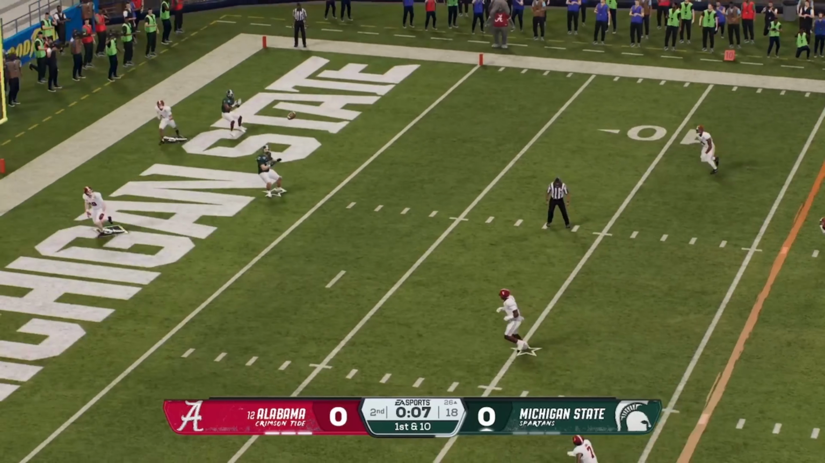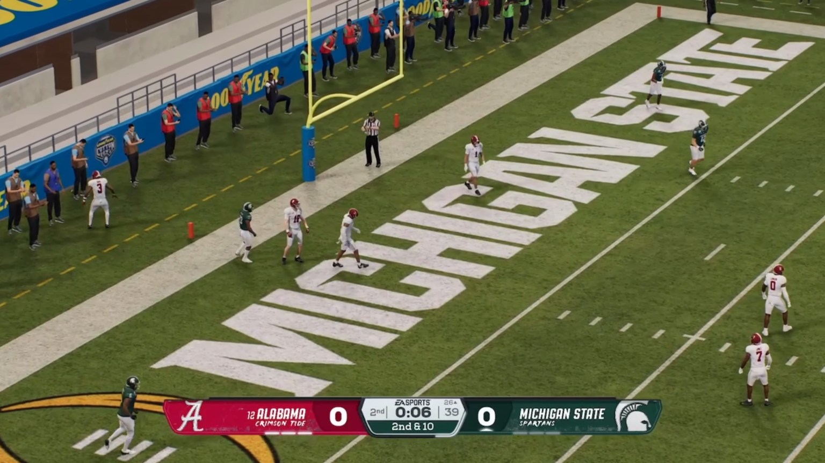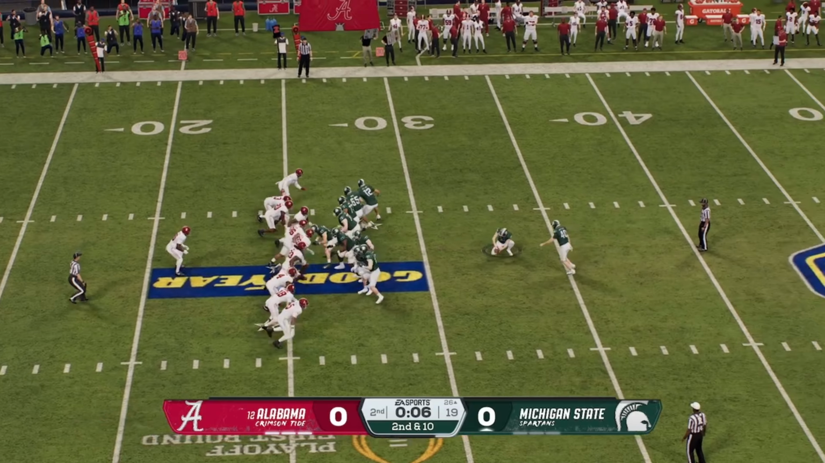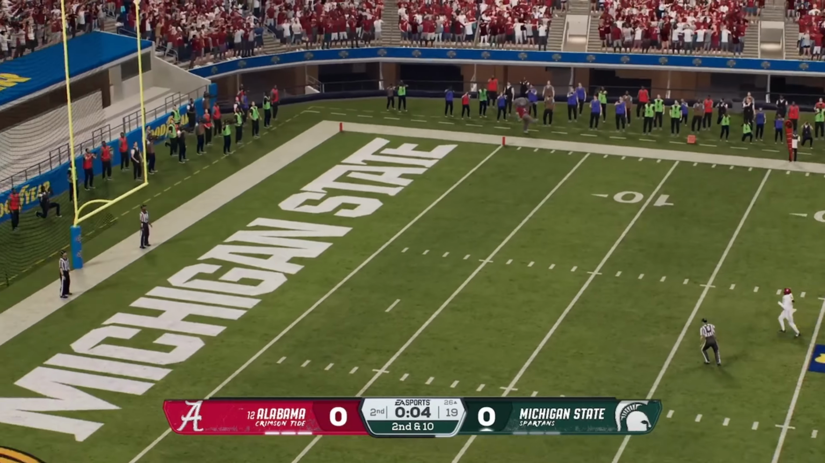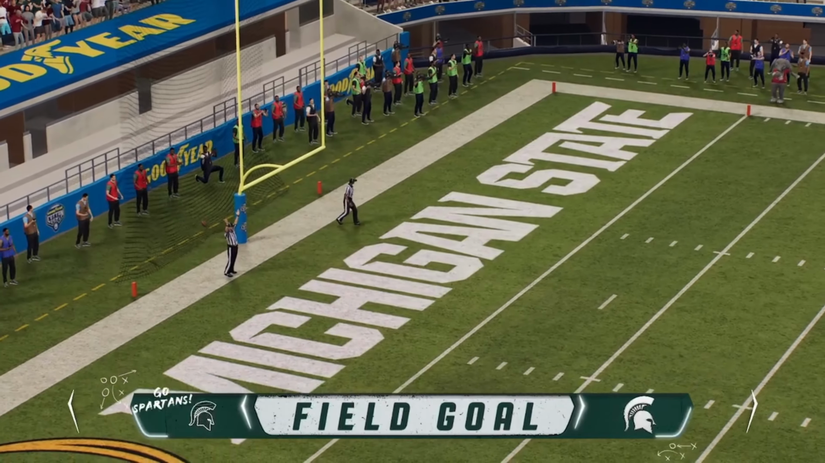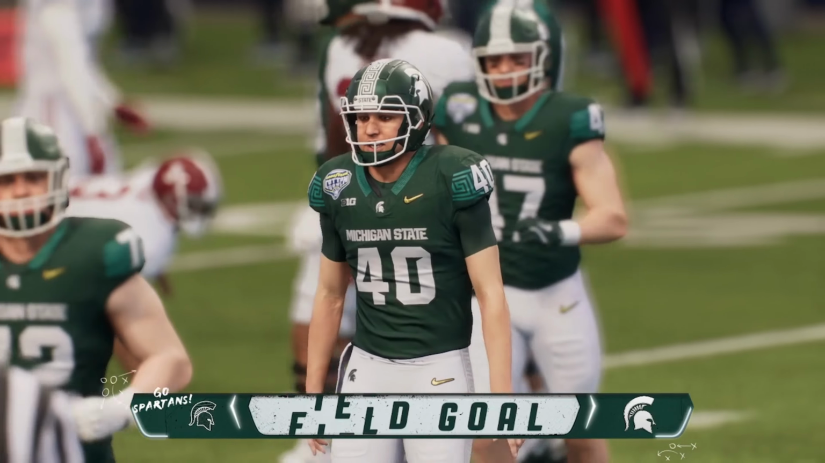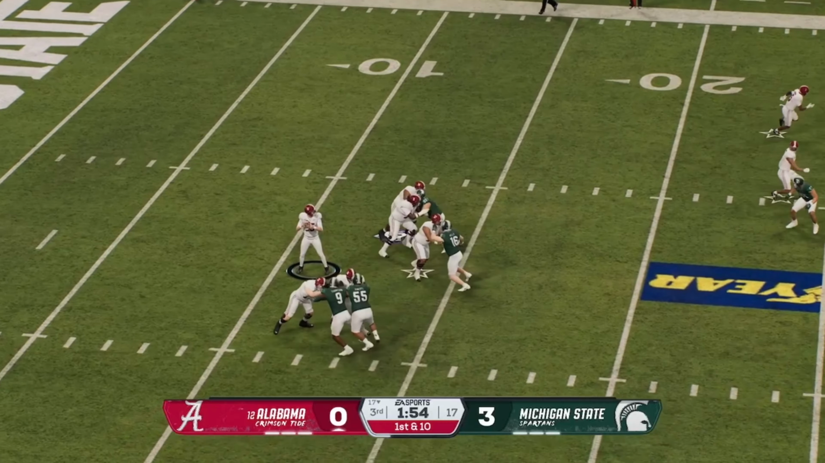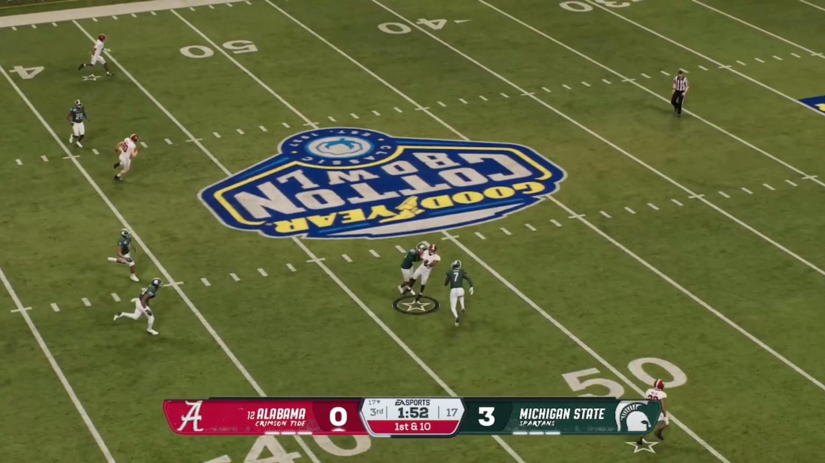He's looking, finds a man, and it will not go, as they're going to be able to kick it here and try to take the 3-0 lead going into the half. It is up, and it is good. Michigan State is leading Alabama going into the second half. Not what I would expect, but I think a lot of people would be happy with this result.